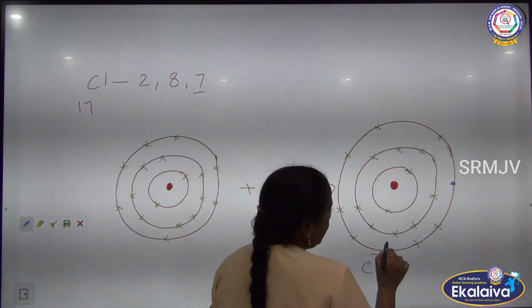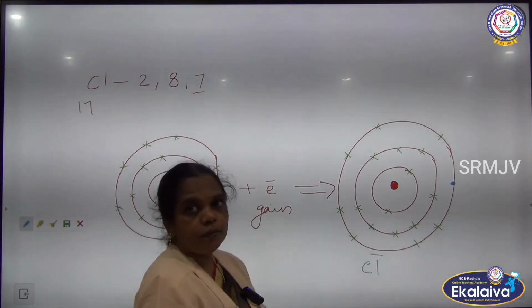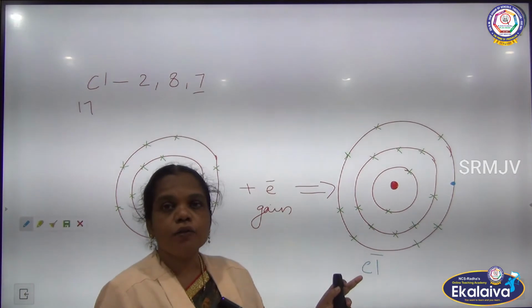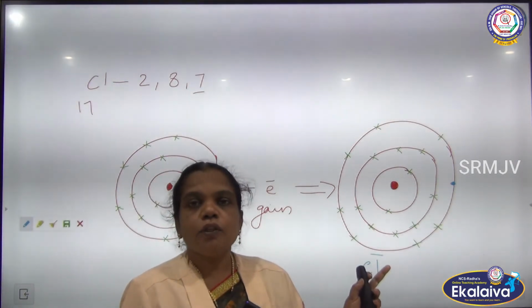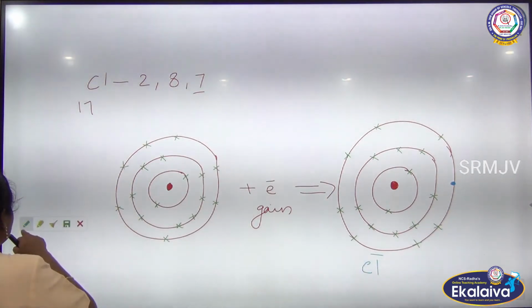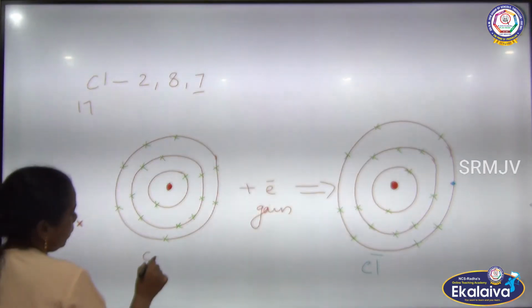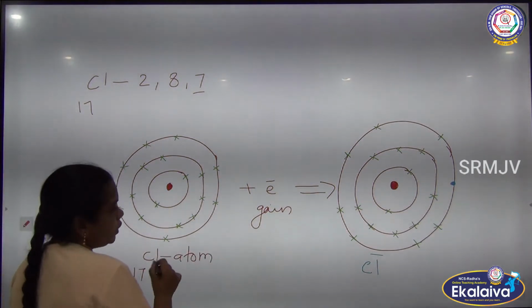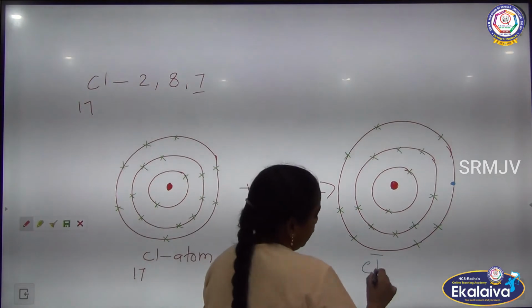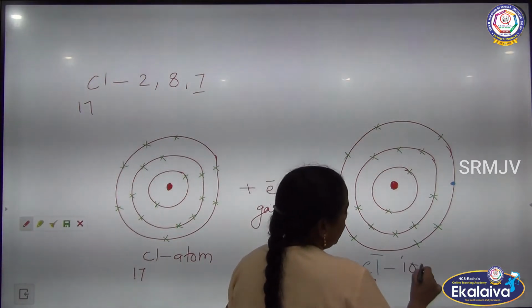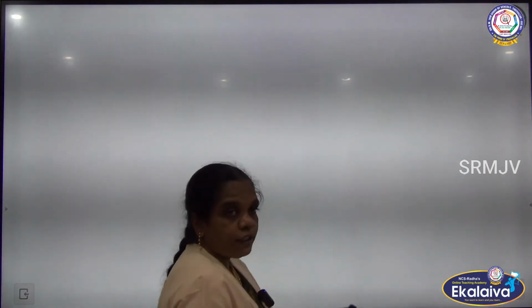It becomes Cl minus. Why does it become Cl minus? Because it gains one electron, a new electron enters the atom, so the number of electrons increases. Here the chlorine atom has atomic number 17. Now what is the number of electrons? 18. So this becomes what? Ion. It possesses negative charge. So this is called what? Anion.